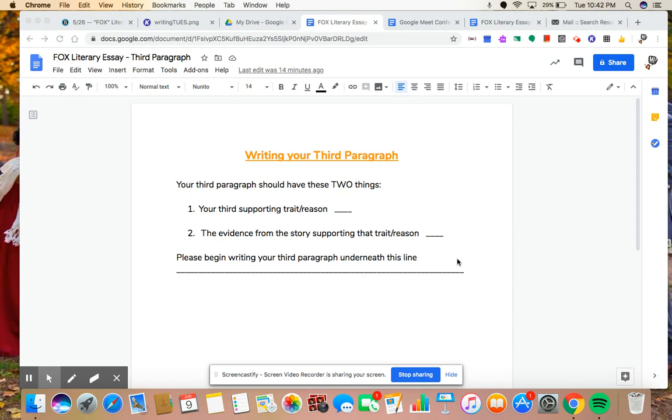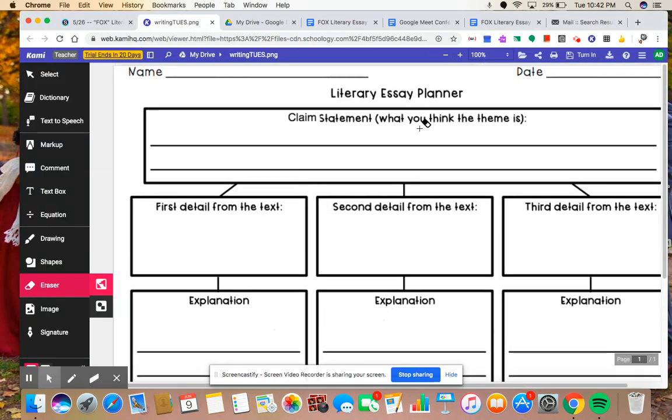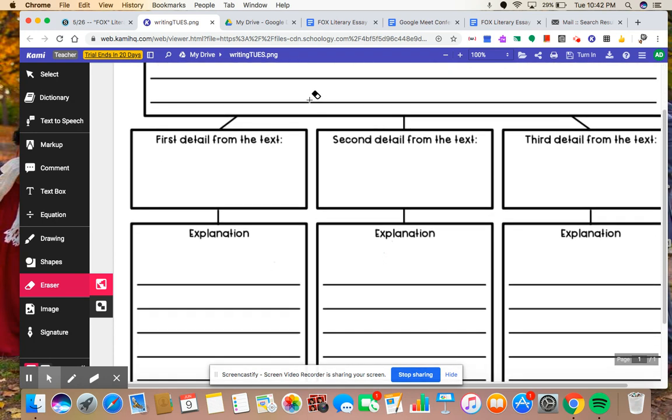So your third paragraph is very similar to your first paragraph and your second paragraph. Again, you are going back to your literary essay planner or your essay organizer. Now, your first paragraph had all of this information. Your second paragraph had all of this information. So your second trait and the evidence. Now, guess what your third paragraph is going to have. If you guessed your third trait and evidence, you are correct.